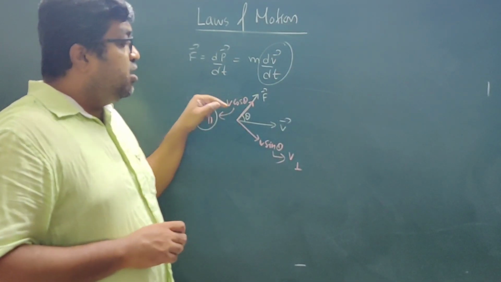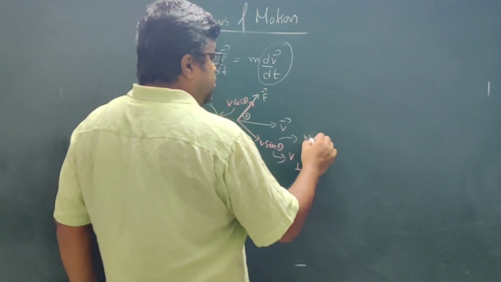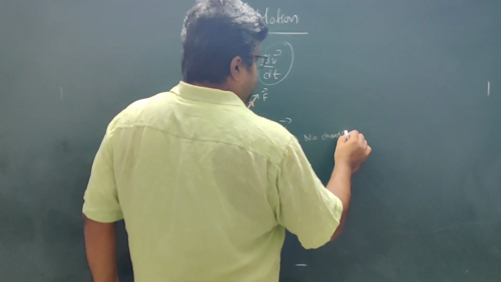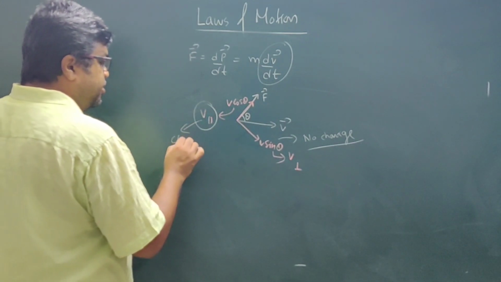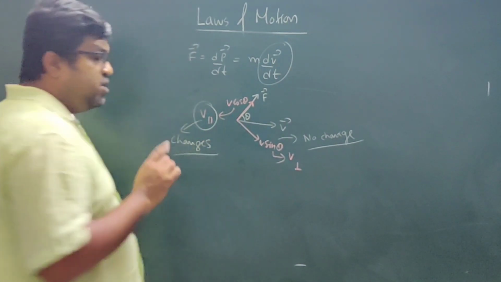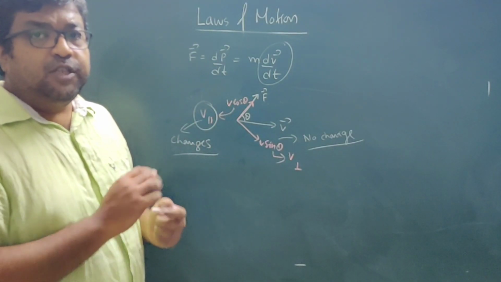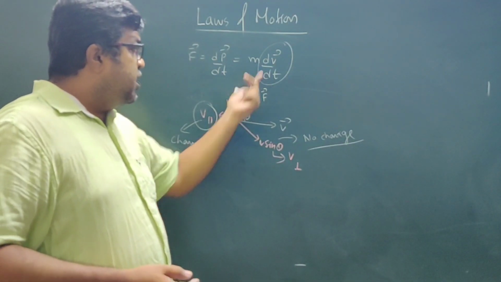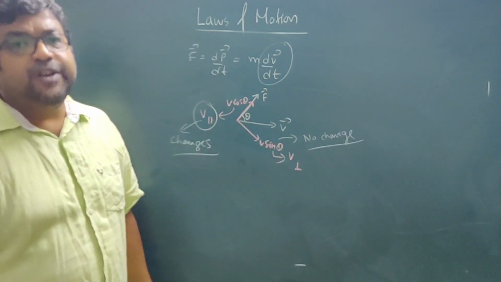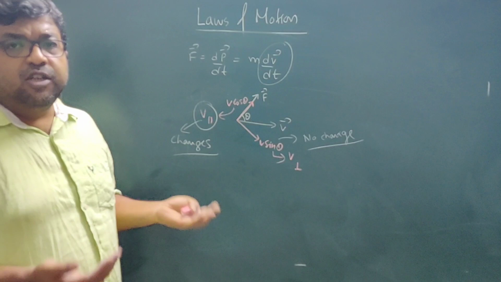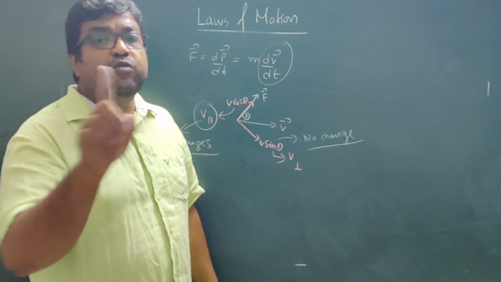It cannot change the component of velocity which is perpendicular to the force. So that means for this v sin theta, there is no change, but the v parallel component changes. So you must write that the component of velocity which is parallel to the force changes. If the force is in the direction of velocity, the velocity is going to increase. If force and velocity are in opposite directions, then velocity is going to decrease. But the component of velocity which is perpendicular to force is not going to change.